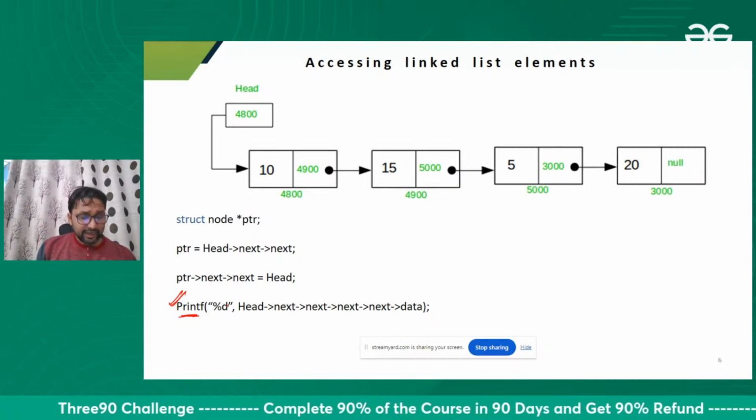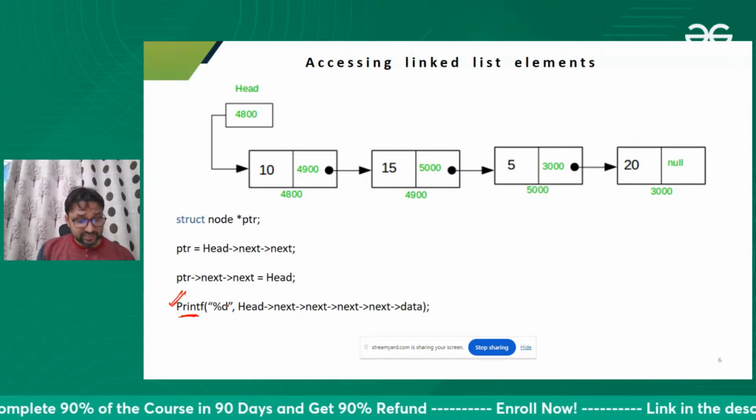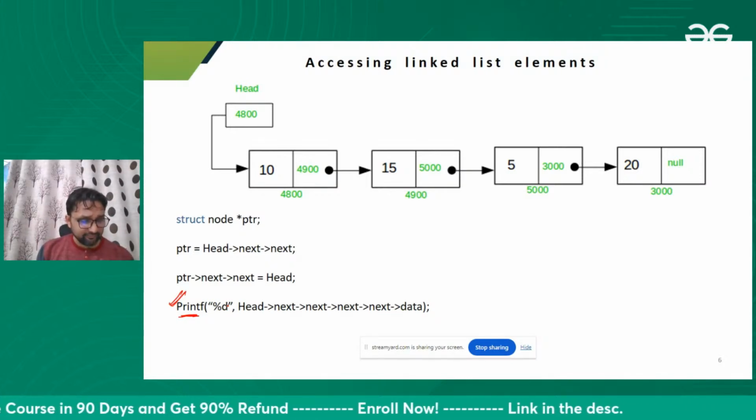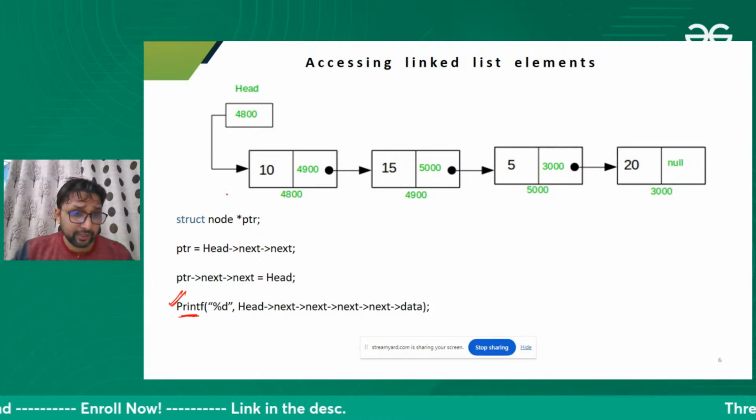Rajbir is saying head will be printed. Kunal is saying 10 will be printed. Rishikesh is saying 20 is printed. Nishu is saying 10 will be printed. Okay, let's see what that will print.